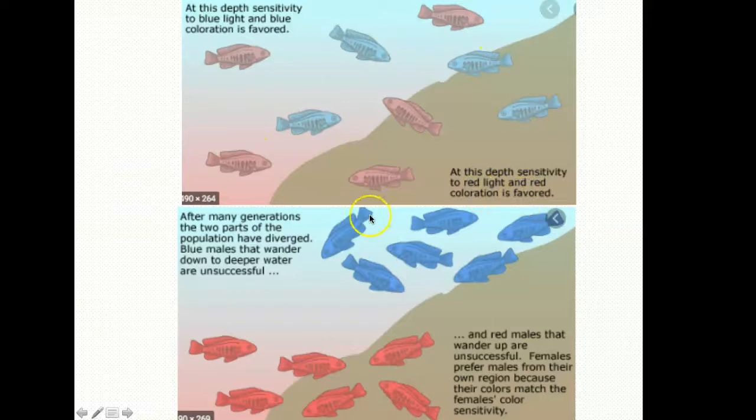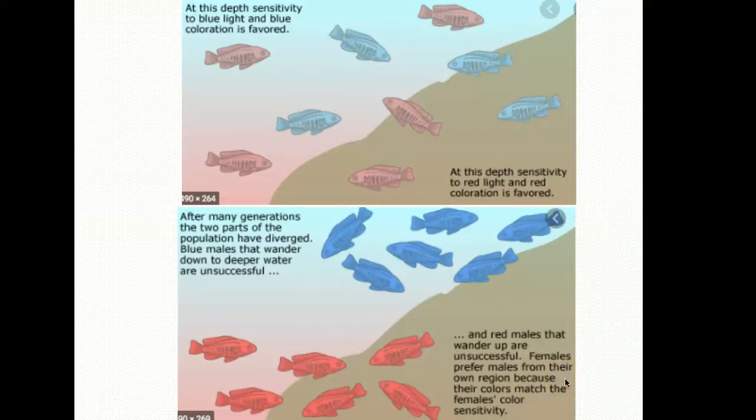Over many generations, the 2 parts of the population have diverged. Blue males that wander down to deeper water are unsuccessful because in the deeper water, red is preferred, and the red males that wander up are unsuccessful. Females prefer males from their own region because their colors match the female's color sensitivity.